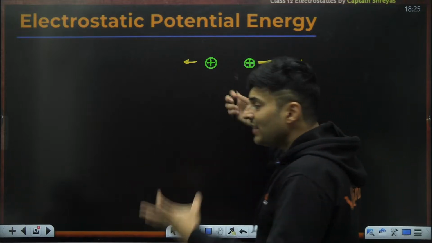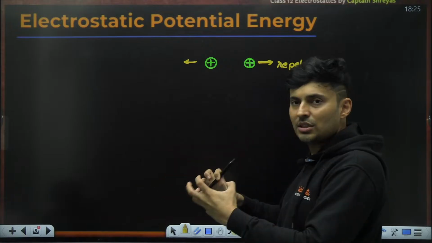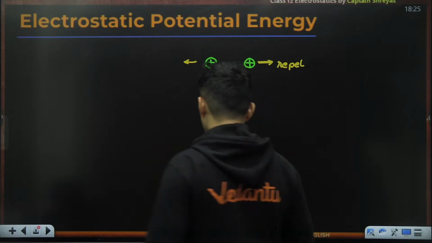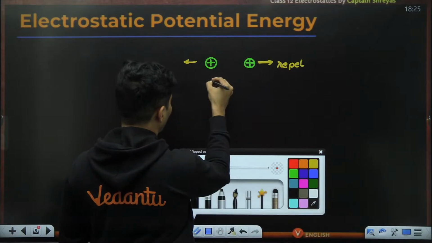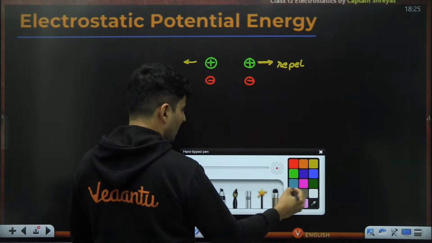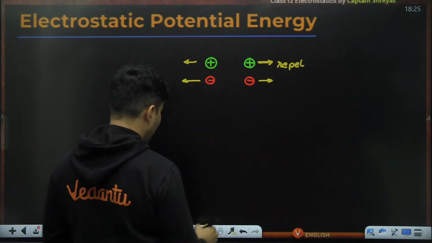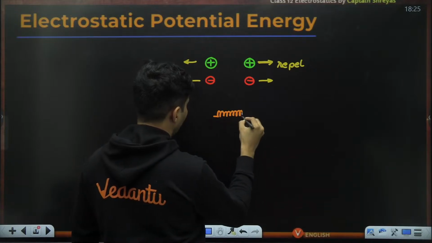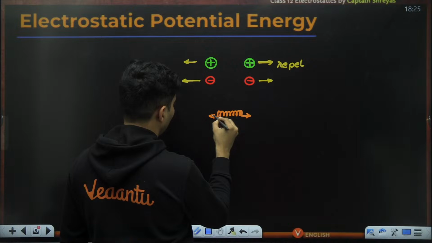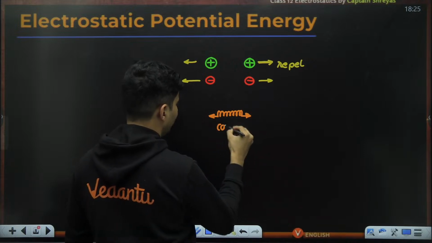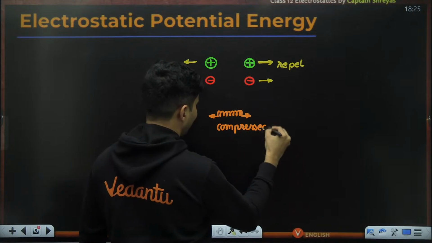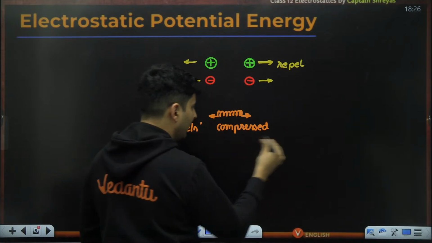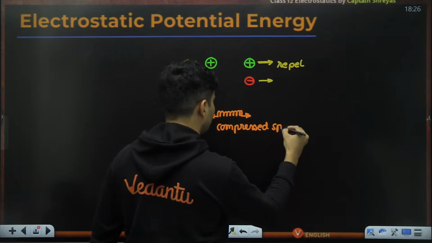It feels like there is some kind of energy stored because it is able to repel and move, and hence there is some electrical potential energy stored in them. Not just for positive, positive, but even for negative, negative also, they will repel. It feels like a compressed spring, trying to push them away from each other. This is a feeling. It's not exactly a compressed spring.